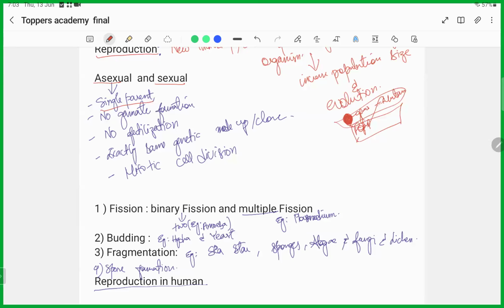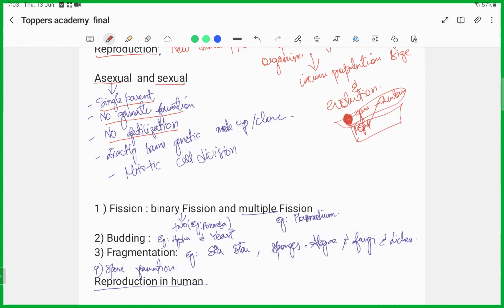When only a single parent is involved, there will be no gamete formation, which means no fertilization.